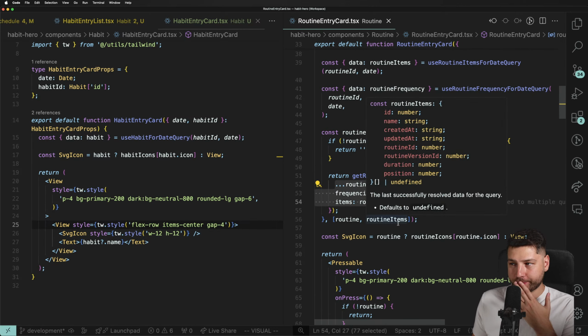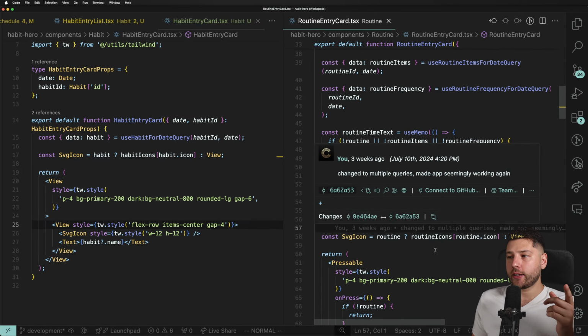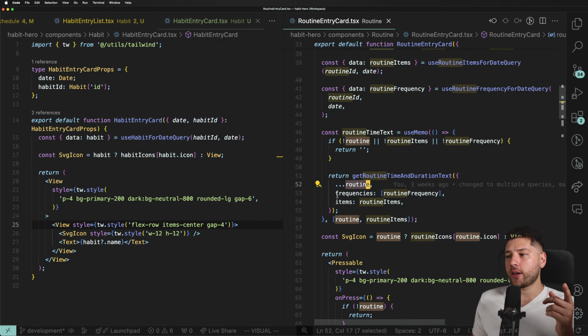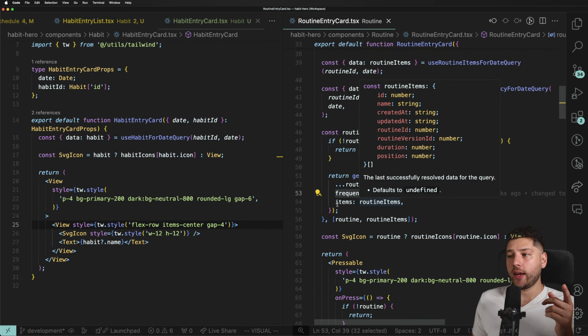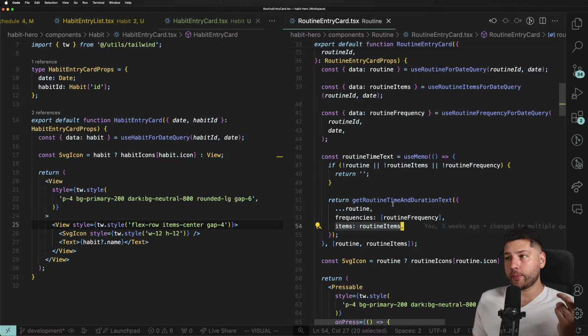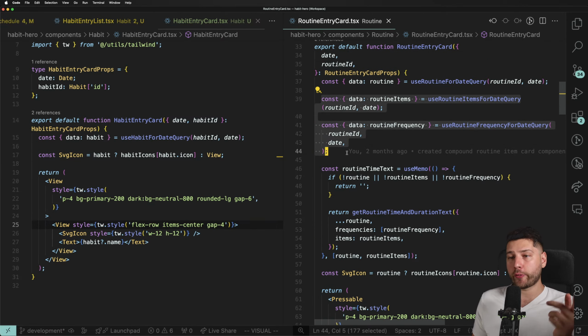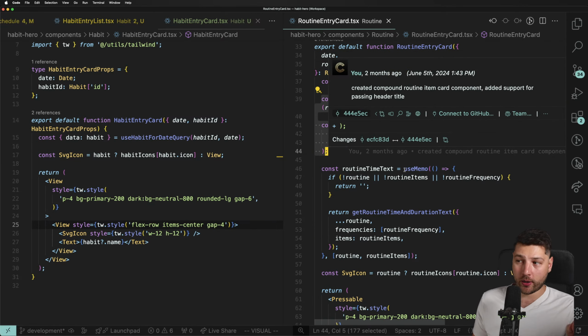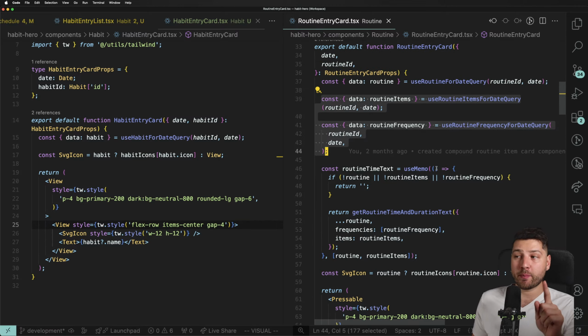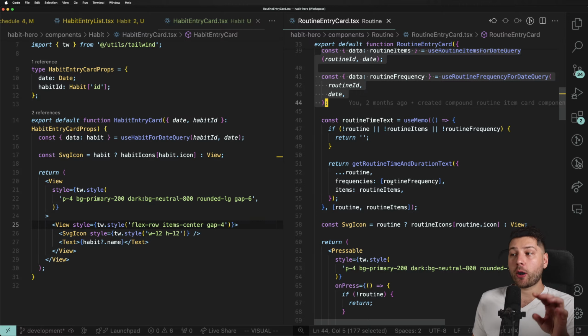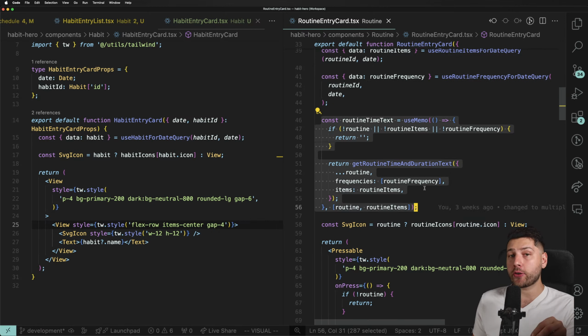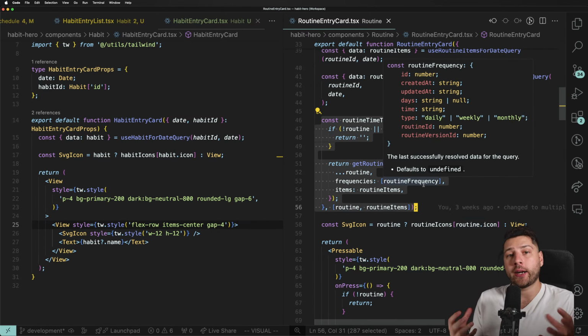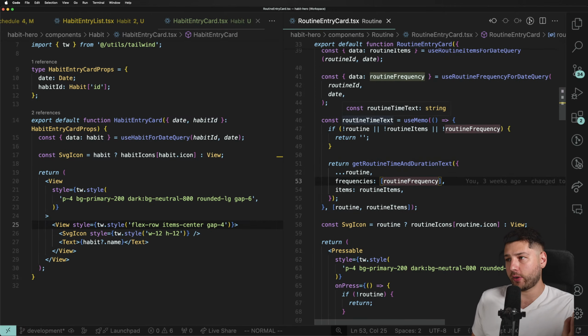But essentially, I have this helper function here, which gets the routine, time, and duration text based on the routine. Which means, as you can see here, we're getting the routine, we're getting the frequencies, we're passing the frequencies and the items, and these are coming from these queries over here. So we have to implement these queries as well. And it's important to note that they're separate queries, right? And we're combining them inside of this useMemo together to create one entity, one text. It's actually a string variable over here.